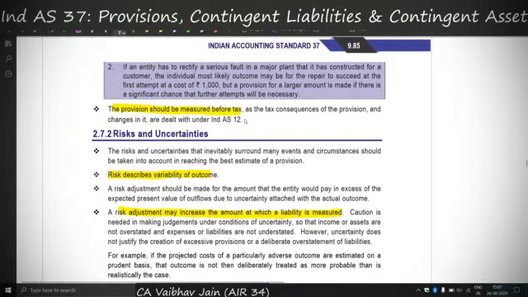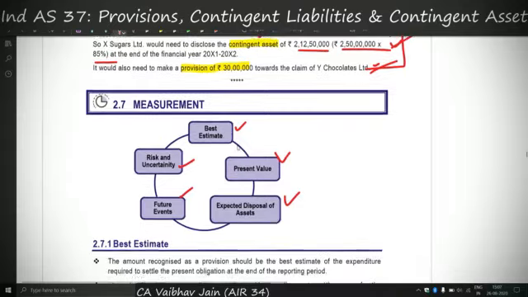The provision should be measured before tax, as tax consequences are dealt with under Ind AS 12. So because Ind AS 12 deals with the tax part, when we are talking in the ambit of Ind AS 37 we do not have to be bothered by the tax part. So we have covered the first, best estimate.